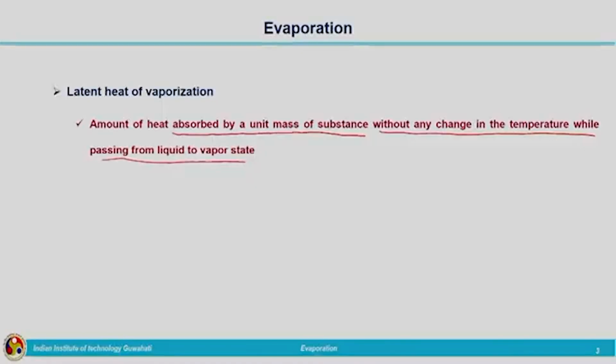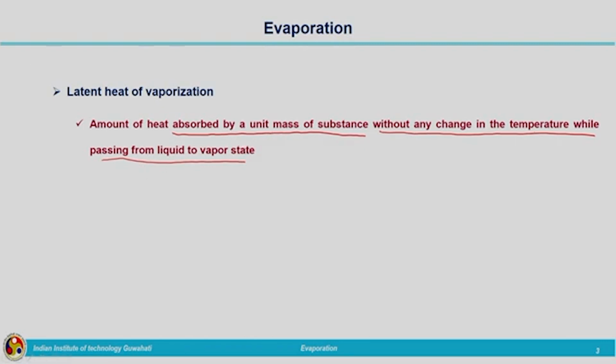When it is changing from liquid to vapor form, some amount of energy is absorbed by the particles or the substance. So, the amount of heat energy absorbed by the unit mass of substance when it changes from liquid form to vapor state without any change in temperature, that is the latent heat of vaporization.